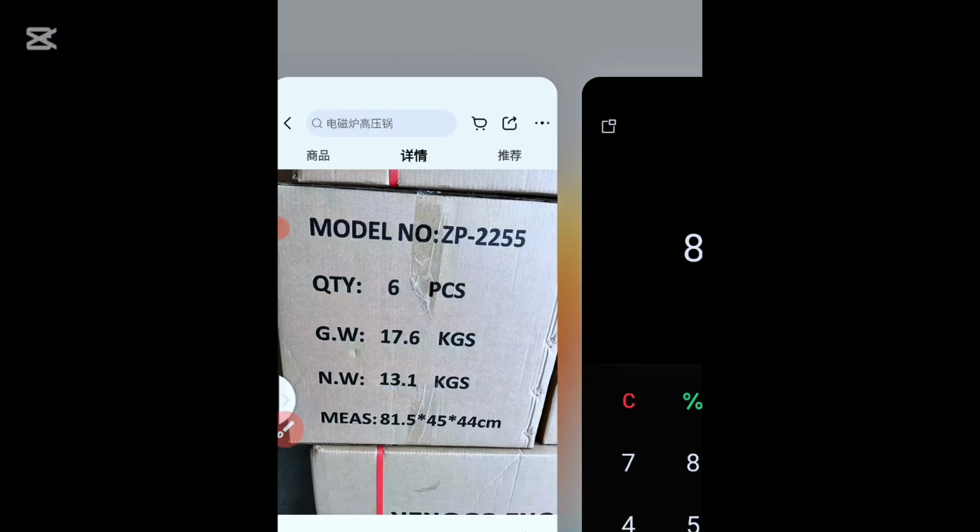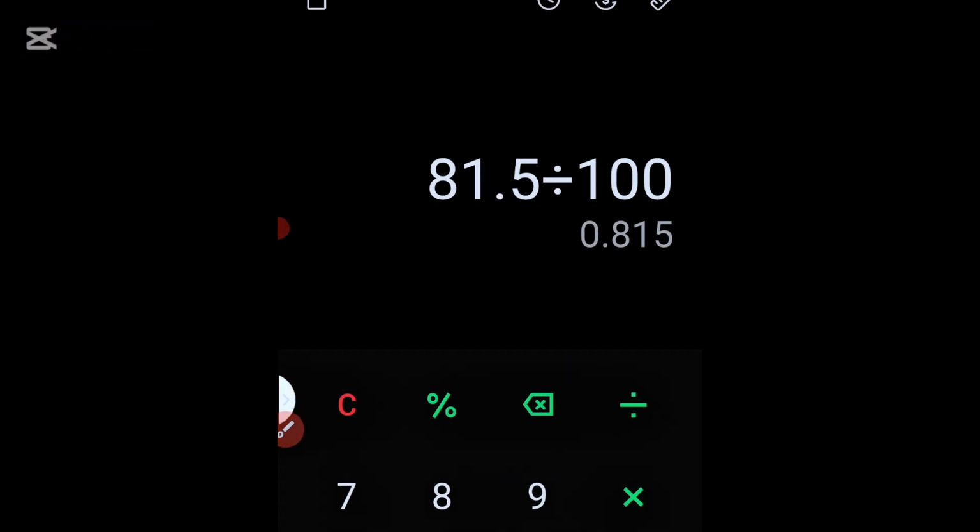0.815. The next one is what? 45 and 44. 45 divided by 100, we have 0.45. 44 divided by 100 gives us 0.44. So now we've gotten all the dimensions in meters.